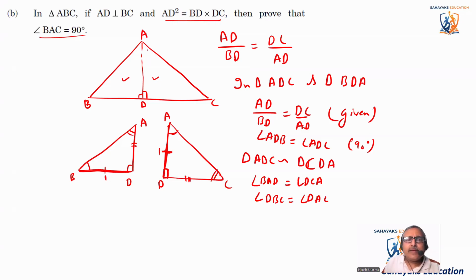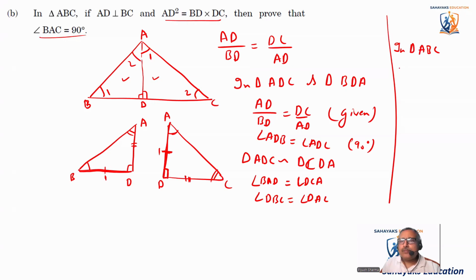Basically in this triangle, this angle is 1, this angle is also 1. If this angle is 2, this angle is also 2. So in the complete triangle ABC, angle 2 plus angle 1 plus angle 1 plus angle 2 is equal to 180. Basically this angle plus this angle plus this angle, all three equal to 180.